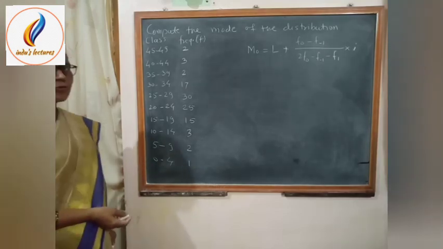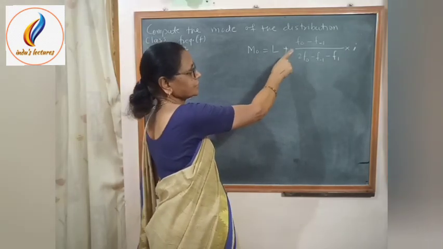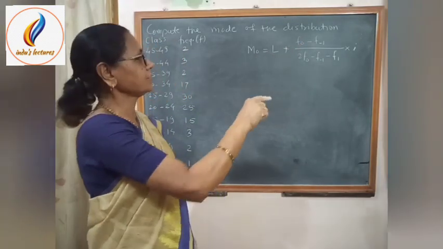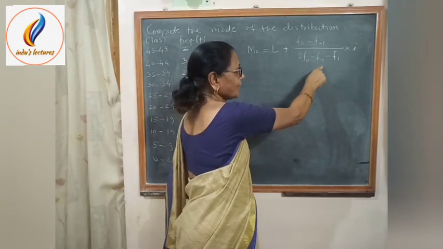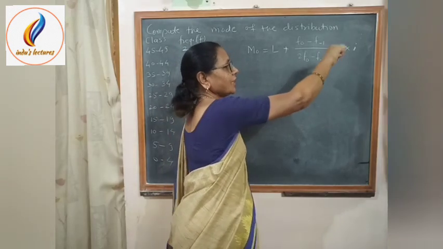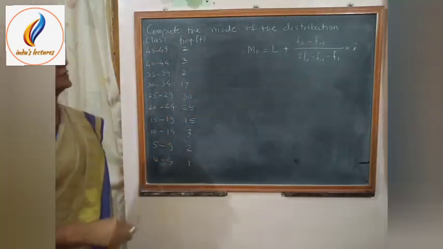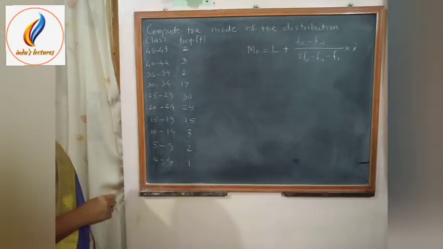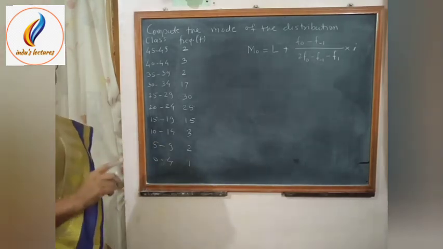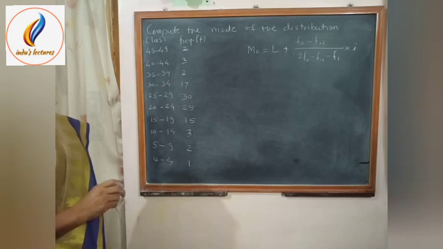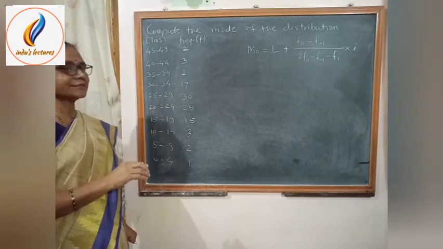For finding mode, we have to use the formula mode is equal to L plus (f0 minus f minus 1) upon (2 f0 minus f minus 1 minus f1), and the whole multiplied by i. Now, what are these notations? For this, we first have to decide the modal class, that means the class interval in which the mode lies.